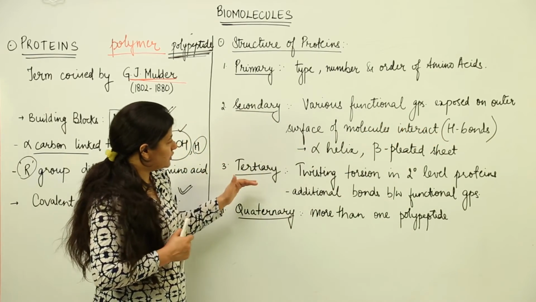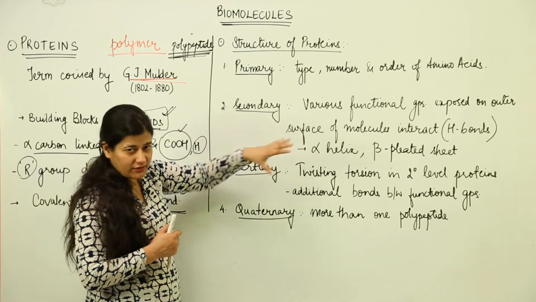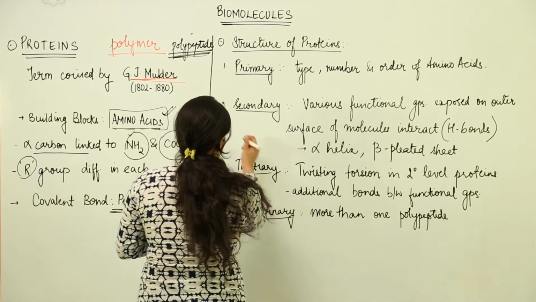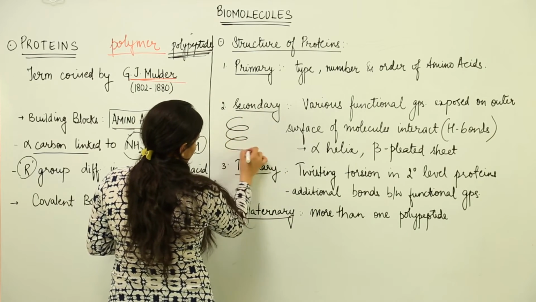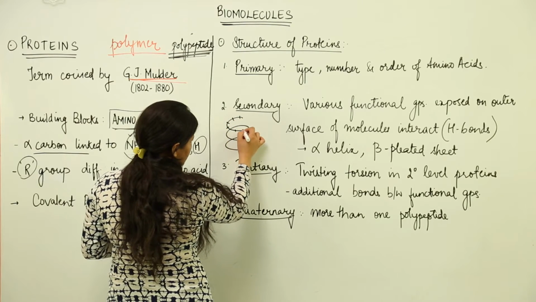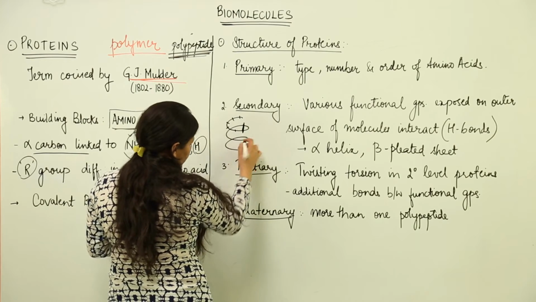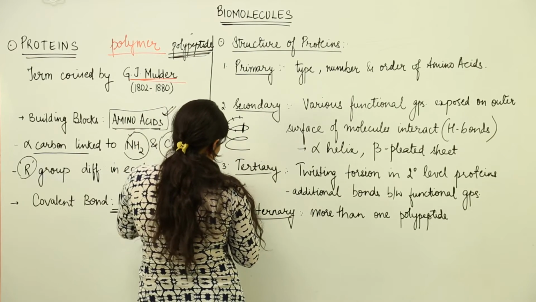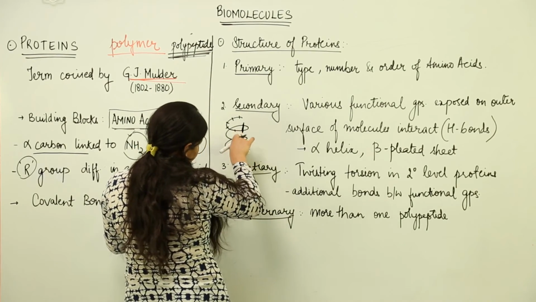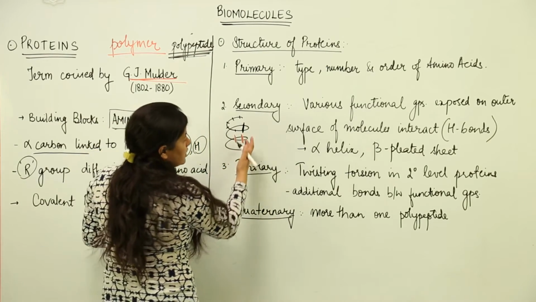And then the third structure is the tertiary structure. Once this has been achieved, that you have an alpha helix sort of structure like this, it would be a helical structure, you will have amino acids like these, and this helical coiling would be brought about by some bond formed as a result of interaction on the outer surface, whichever functional group is present. That would be the alpha helix.